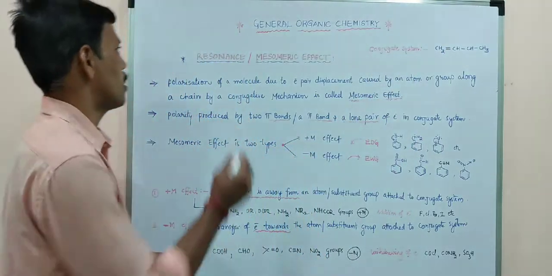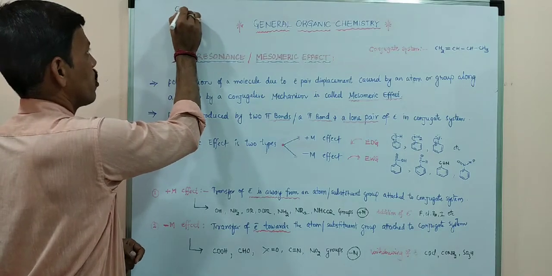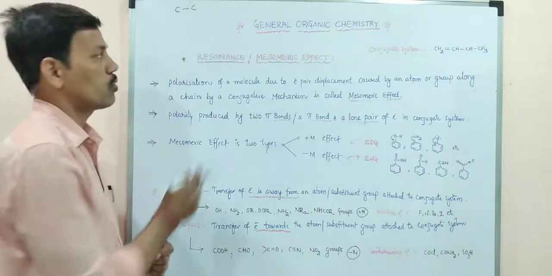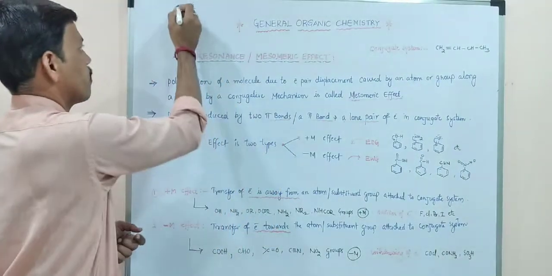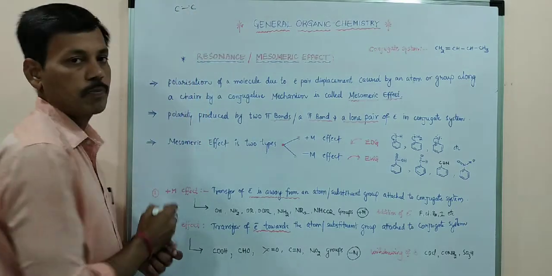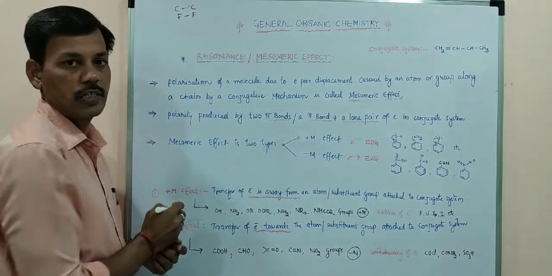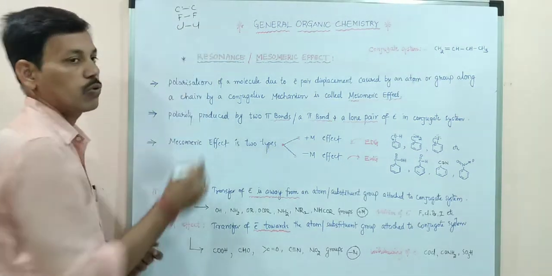Generally in covalent bonding, if you see the bonding between two same carbons, there is no chance to have polarization. Why? Because equal sharing of electrons takes place. In two fluorines also there is no polarization, and in two chlorines also there is no polarization.